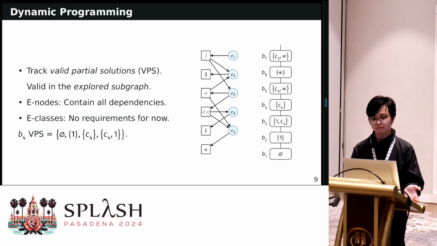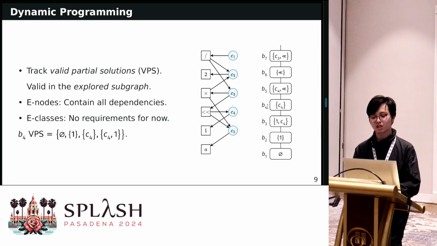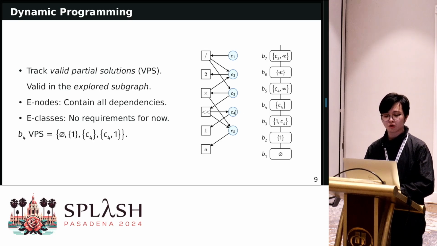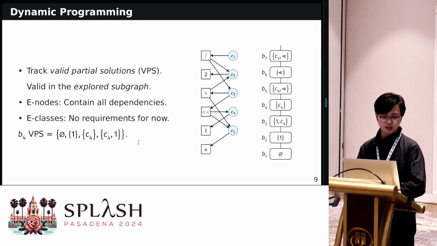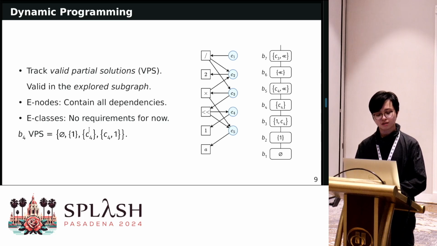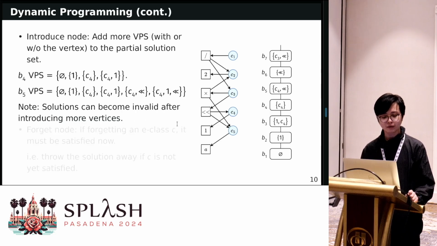So for example, if we consider the set of valid partial solutions up to B4, it means that we consider a subgraph containing 1 and C4. These 4 are all valid partial solutions. Even though for the solution containing only C4, we do not have the member, which is 1, this is still considered valid for now.